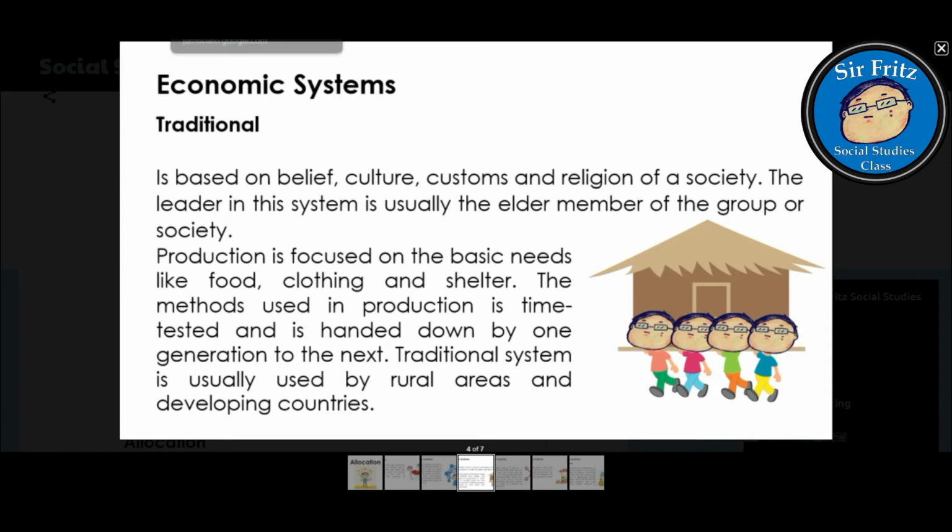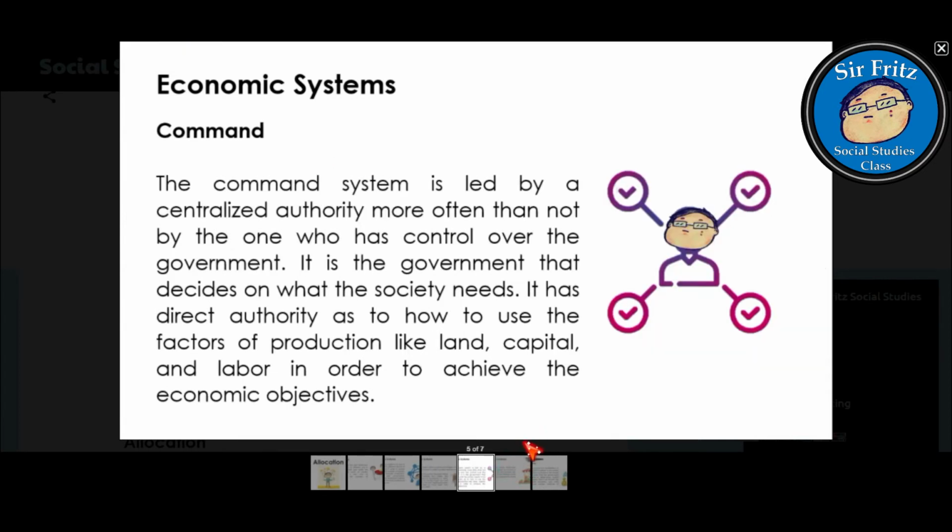Next we have the command economy. The command system is led by a centralized authority, more often than not by the one who has control over the government. It is the government that decides on what the society needs.